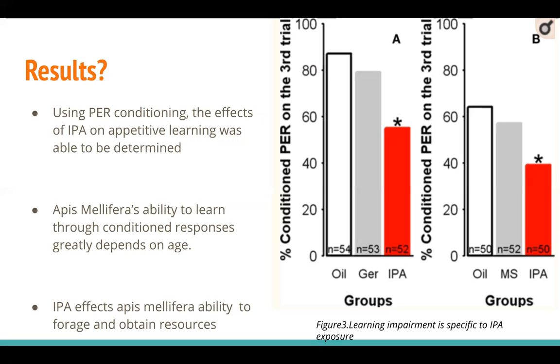Another variable to consider when drawing conclusions about effects on appetitive learning is age. The age of honeybees tested was held constant since older bees are much better at learning through conditioned responses than younger bees. This concludes my presentation on the effects of alarm pheromones on Apis mellifera appetitive learning. Thanks for listening.